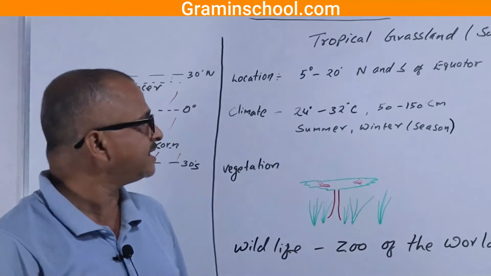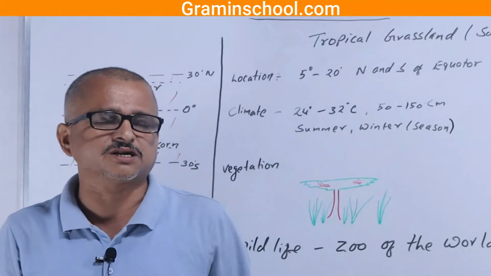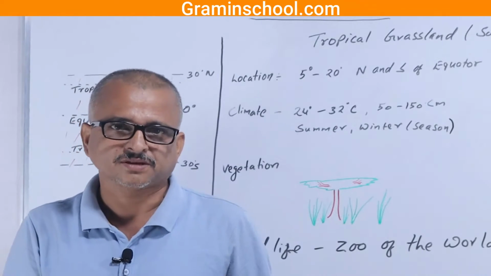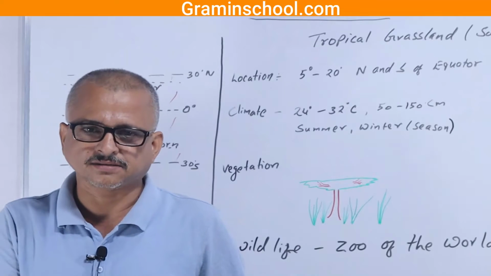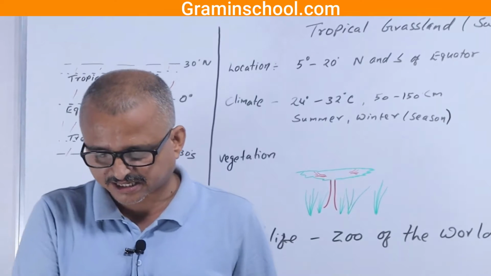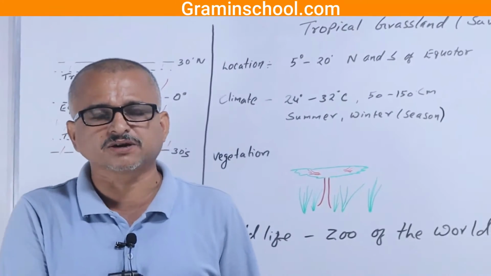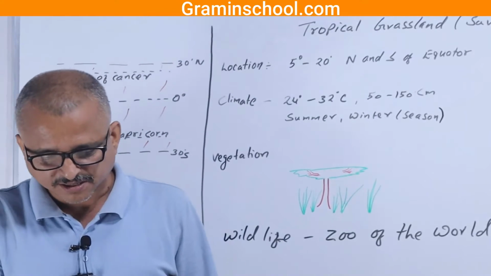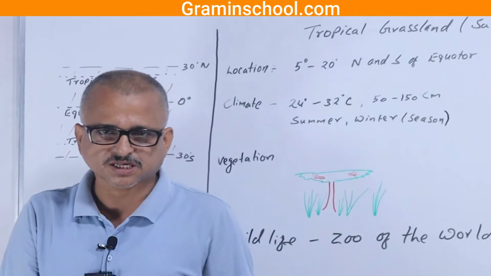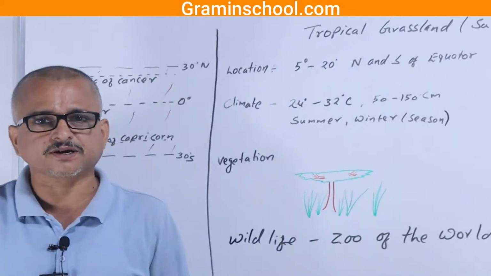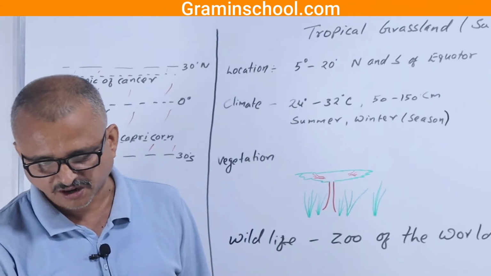Similar tropical grassland is found in other countries also. In South Africa it is known as the veld, recognized below the Drakensberg mountain, and in South America it is known as the pampas. In Australia it is known as the downs. So this tropical grassland type of climate is found in the rest of the places of the earth.